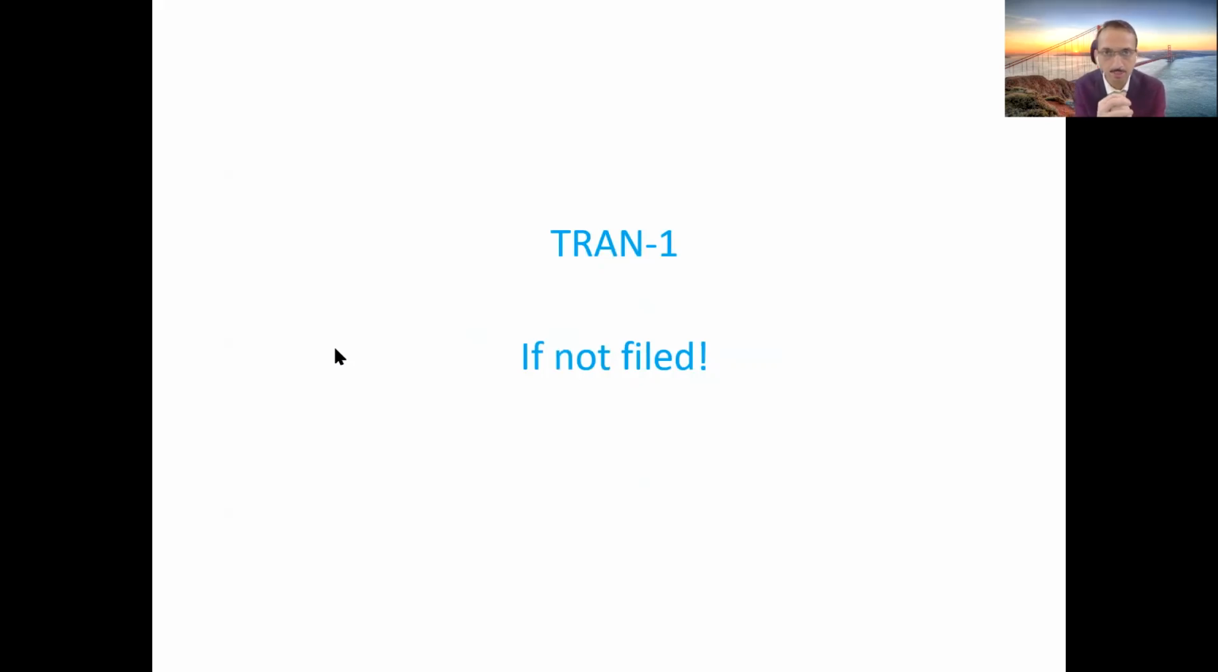So friends, as we were discussing, there are a few important judgments which have been pronounced in the last couple of months. So let's understand which are those judgments. One important judgment, or multiple judgments, pronounced in the GST law in the last couple of months have to do with Tran 1 credit.